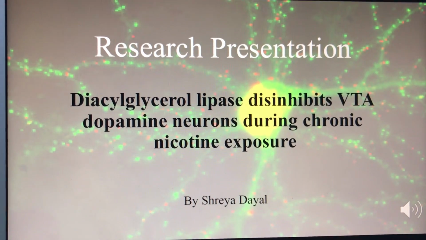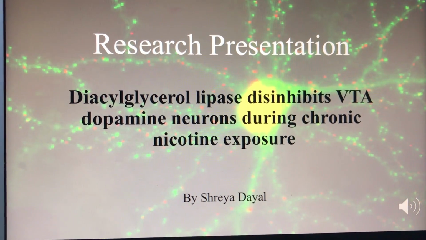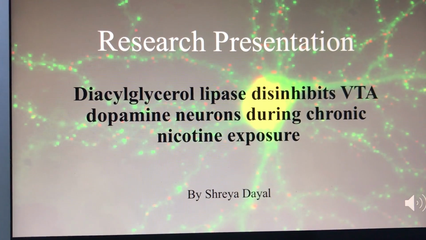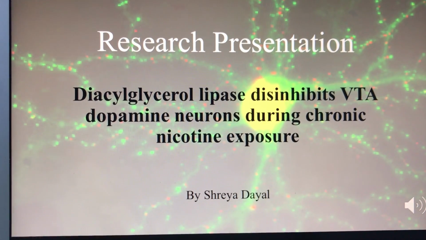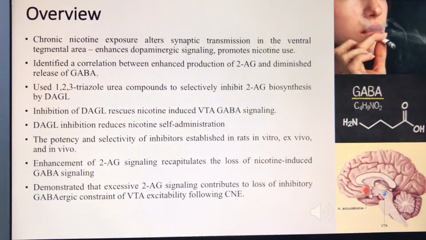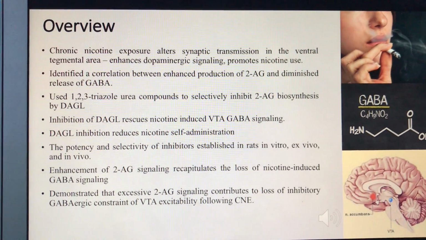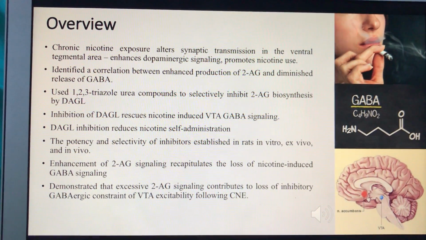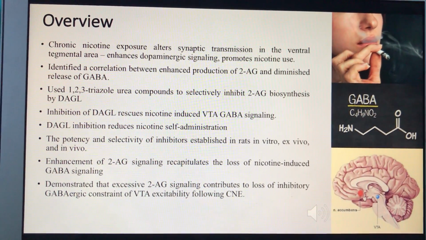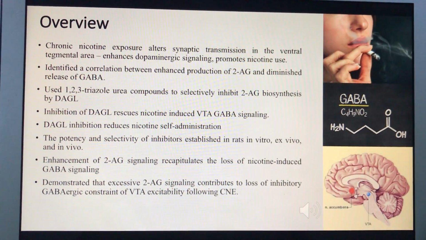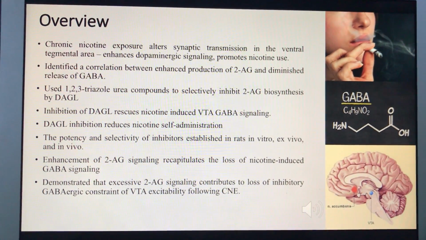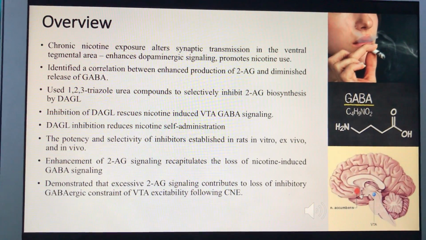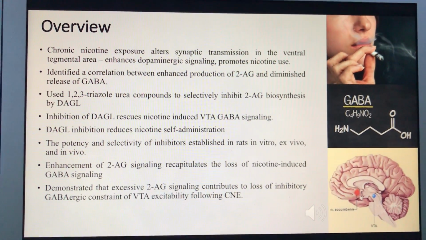We studied how diacylglycerol lipase disinhibits ventral tegmental area dopamine neurons during chronic nicotine exposure. When nicotine use increases, it enhances dopaminergic signaling, which promotes more nicotine use. That is where the factor of addiction comes into place. This happens via alteration of synaptic transmission in the ventral tegmental area.